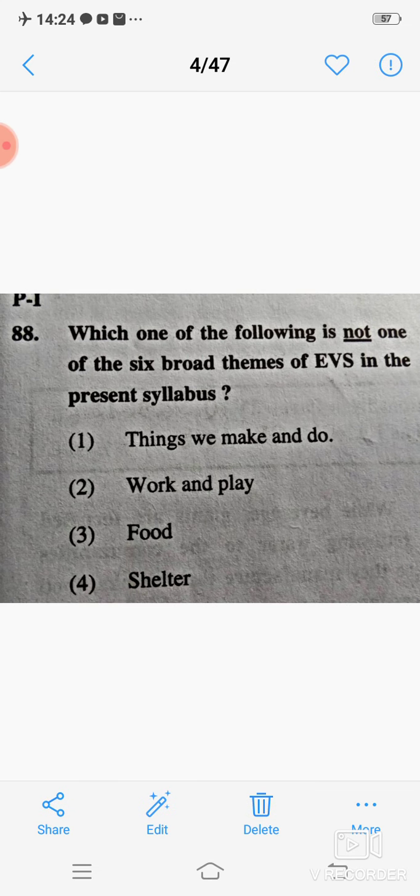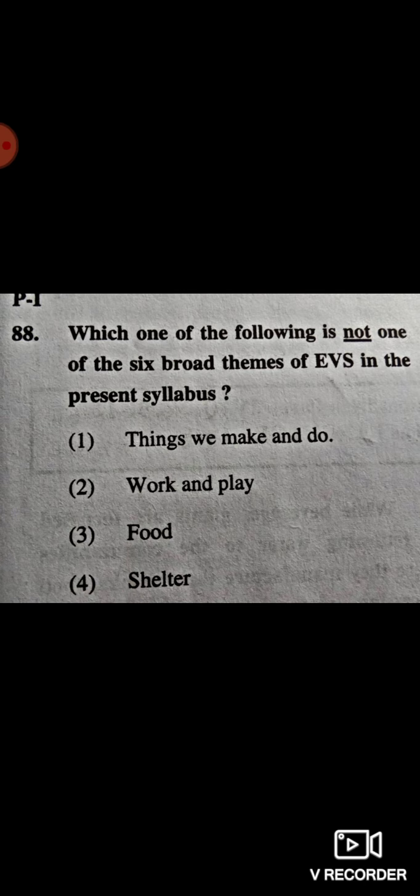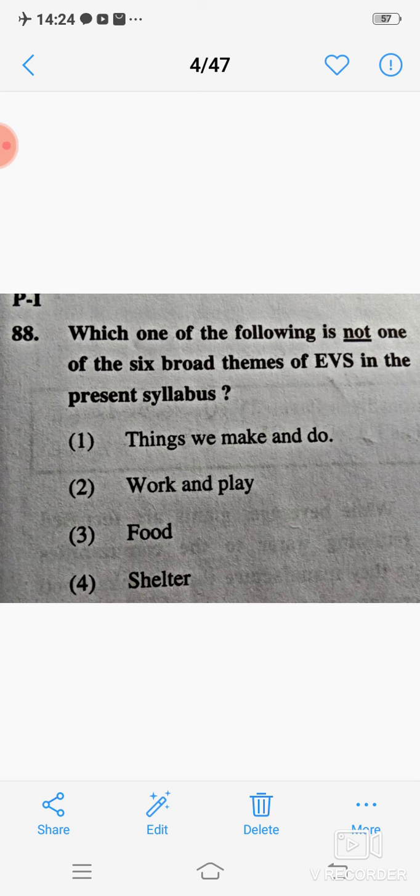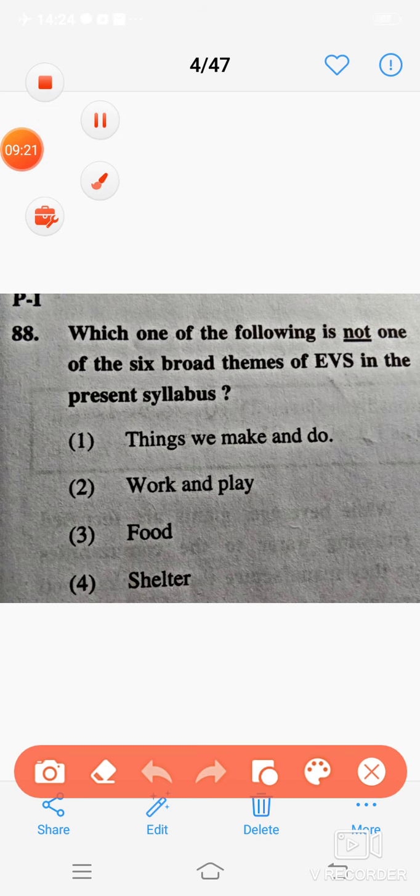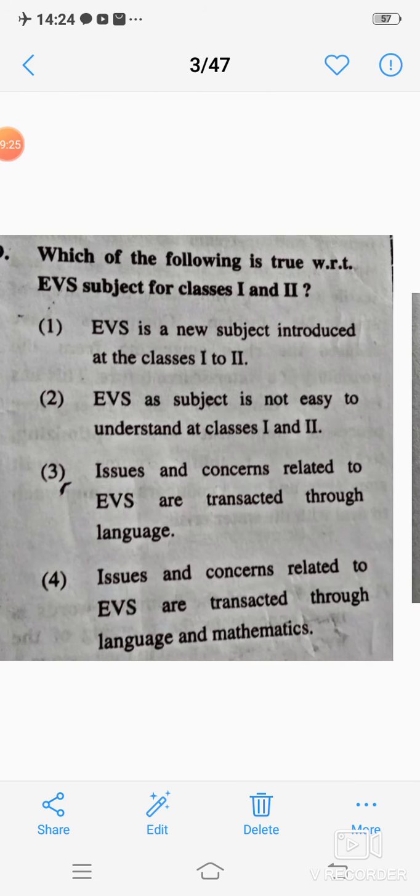Next question: which one of the following is not one of the 6 broad themes of EVS in the present syllabus? Correct answer is 2, walk and play.